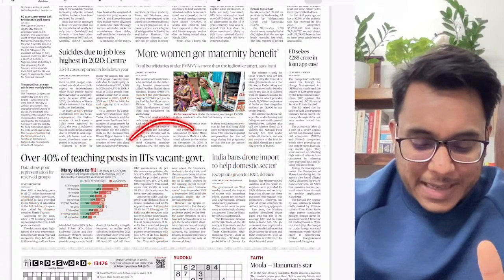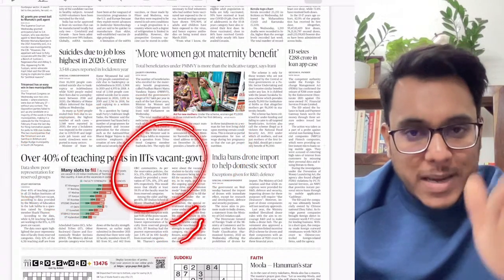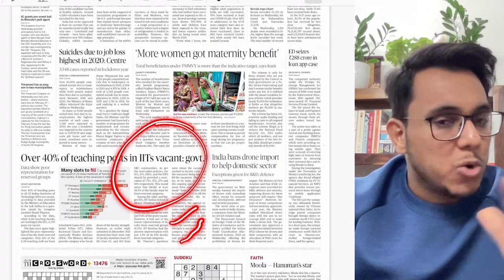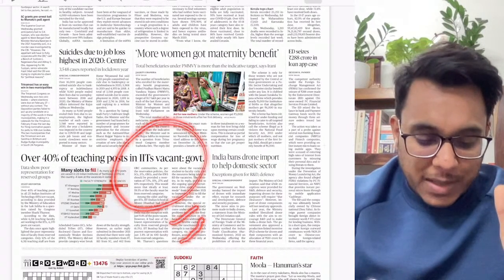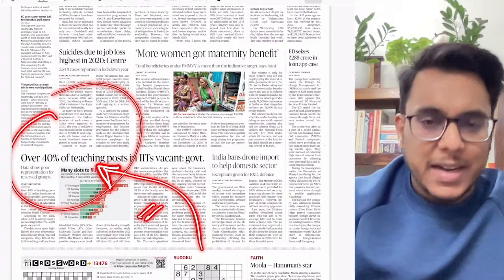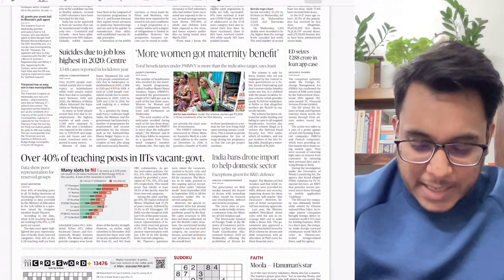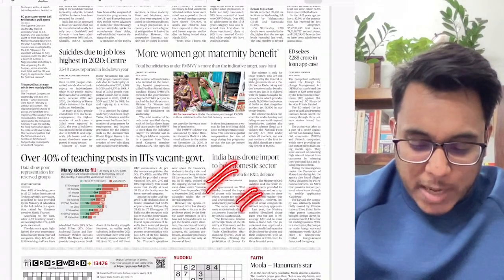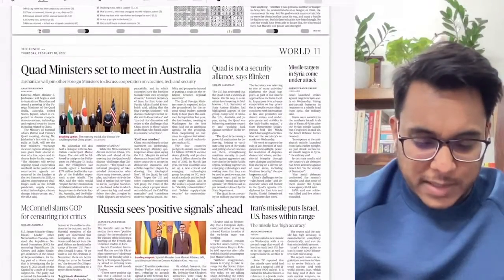Now see, in this entire article, data has been given on how many teaching posts are there in each IIT and how many are vacant. You don't need to go and see every IIT's data. Just the big picture: 40% of the seats are vacant. We can use it, and I will tell you how. Then, India bans drone import to help the domestic sector. Is it clear? Just that kind of thing is there.